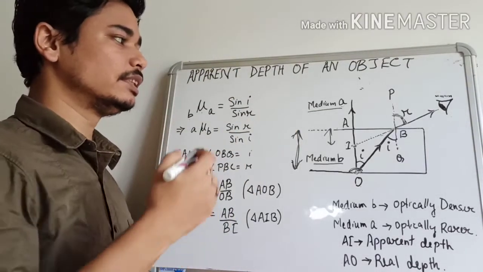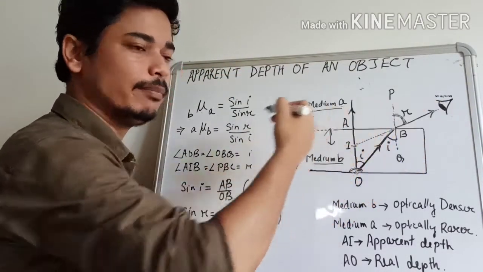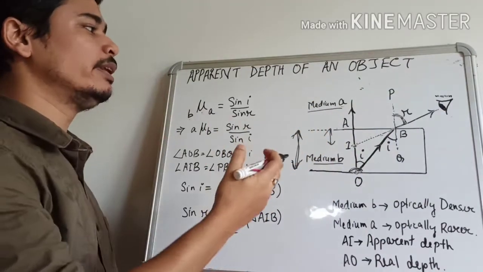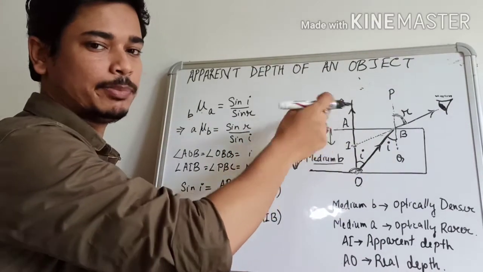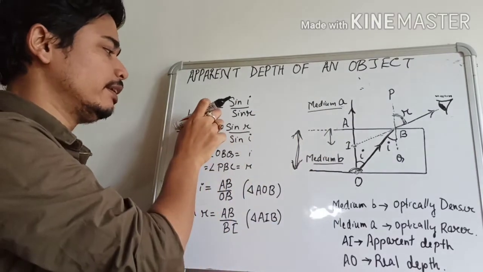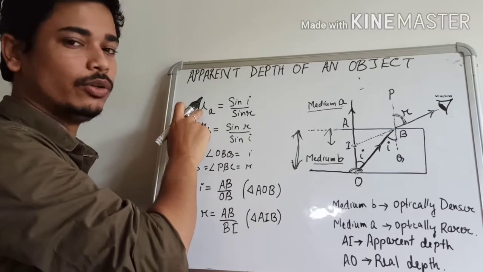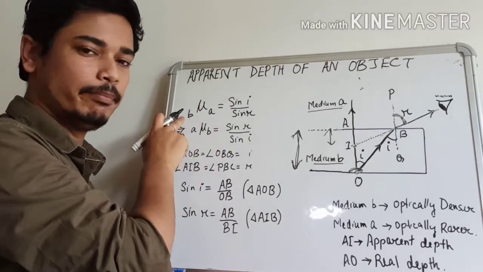In this diagram, the refracted ray is traveling in the medium A. So for this medium, we will have to calculate the refractive index. What will be the refractive index of the medium A with respect to the medium B? We can denote that as this. This is the refractive index, or mu, of medium A with respect to medium B.